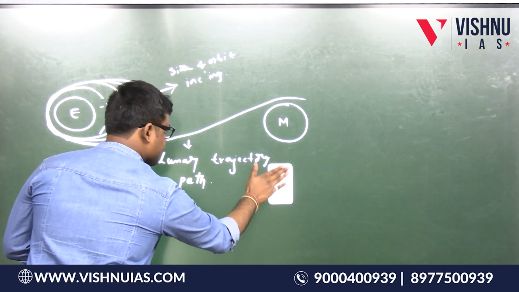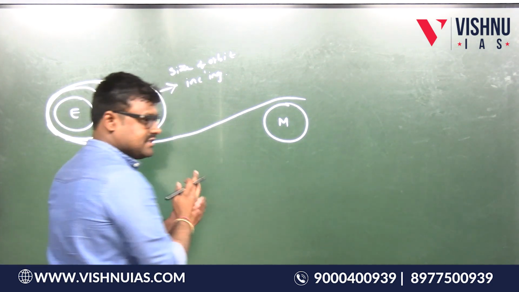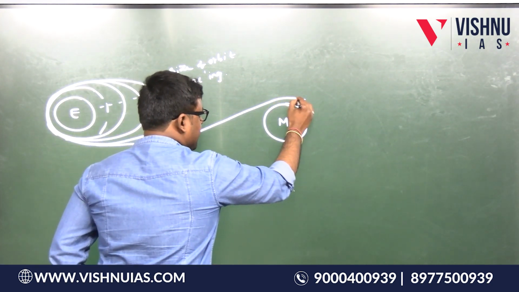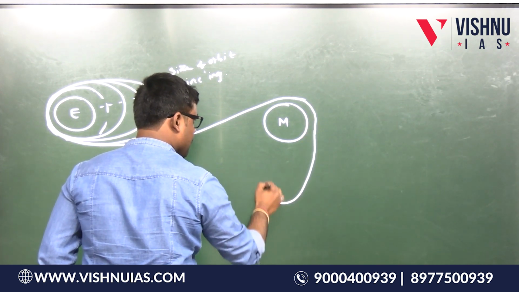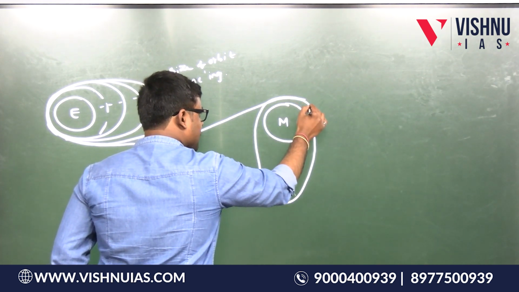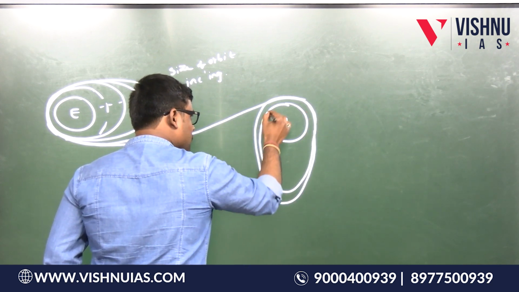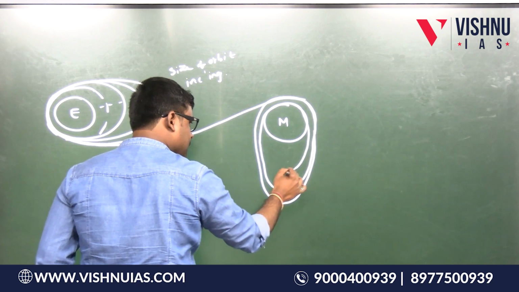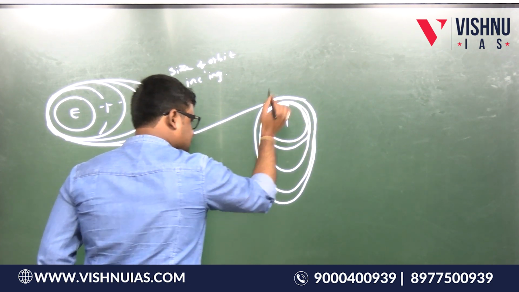Now it enters into the gravity of the moon. See here, just listen. When it enters into the gravity of the moon, what will happen? Now it will rotate around the moon, and slowly the size of the orbit will decrease.